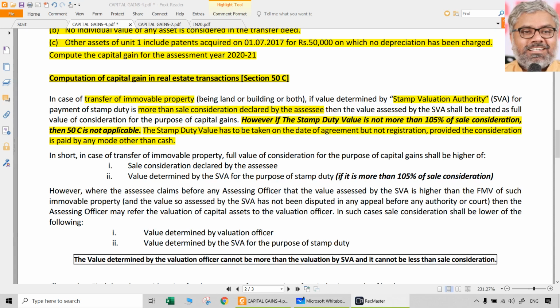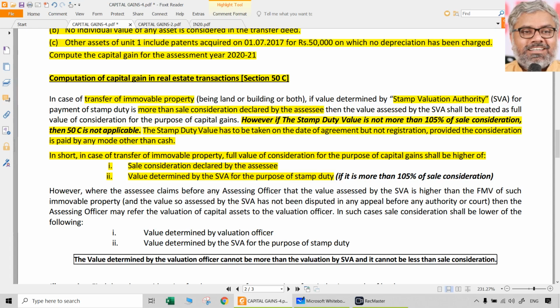So what is 50C? In a nutshell, in case the transfer of immovable property happens, the full value of consideration for the purpose of capital gains shall be the higher of: one, the sale consideration declared by the SSE, or the value determined by the stamp valuation authority for the purpose of stamp duty, whichever is higher. That can be easily understood as the essence of 50C.